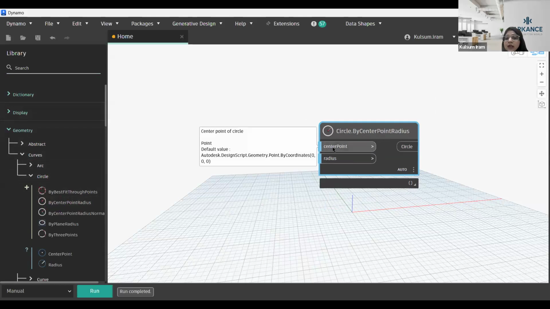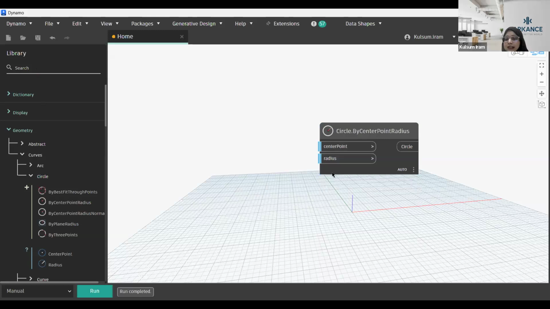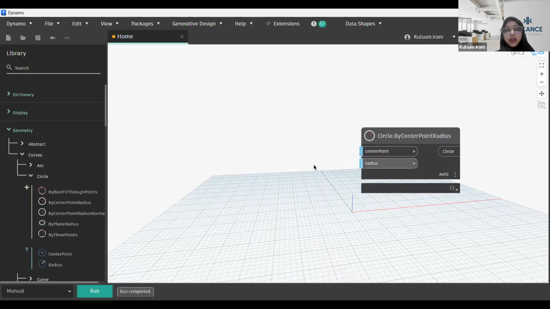So I'm going to define what the center point of this circle is going to be, and I'm going to define a value here. After that, I'm going to define the value of the radius. In both the inputs, you can see it is written that I can select a default value, and here I can select a double value. The radius is an integer, basically.